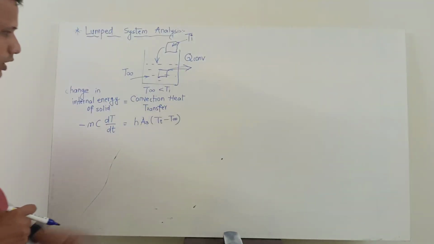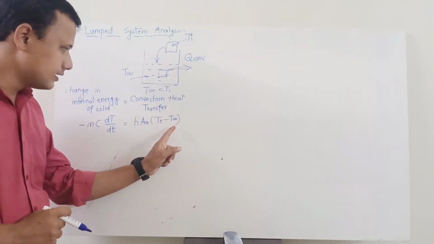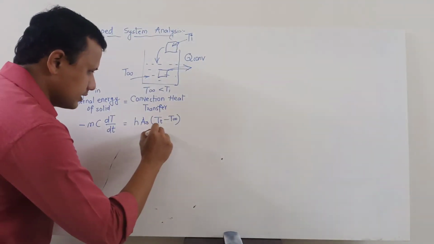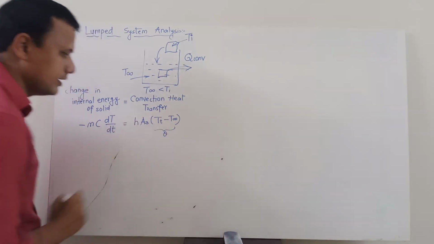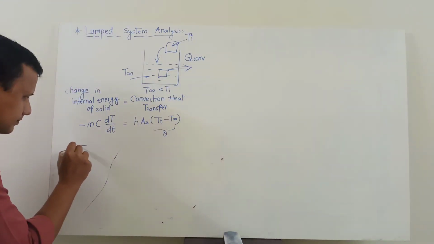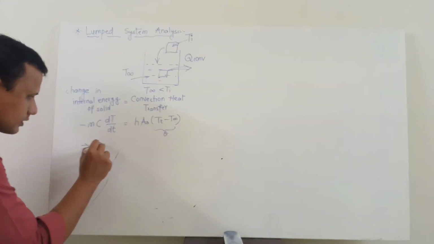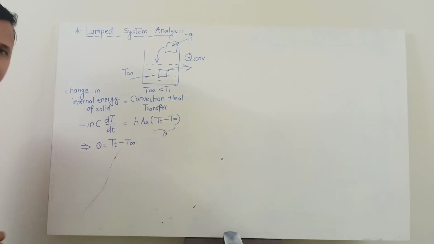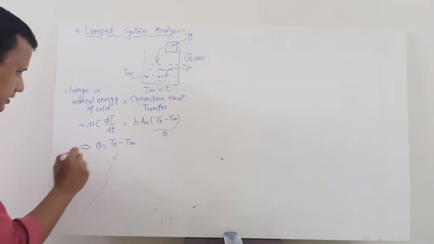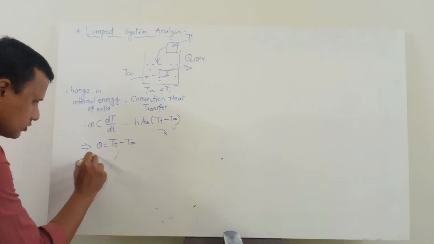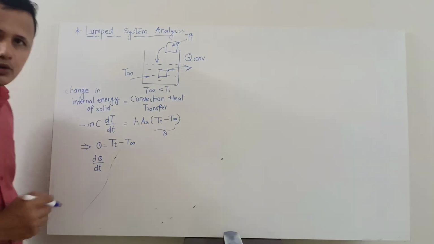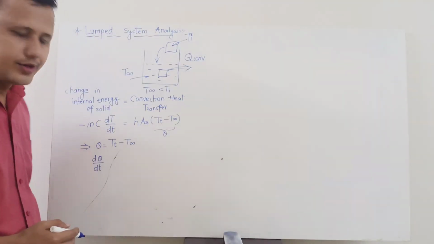Okay, now what we will do, we will consider this T_t minus T infinity as a temperature difference. We will call it theta. So it means that theta is equal to T_t minus T infinity. Now we can differentiate this theta with respect to time because we are studying unsteady heat transfer.